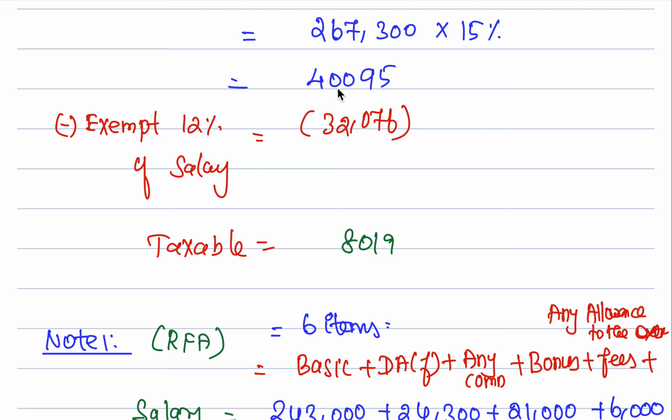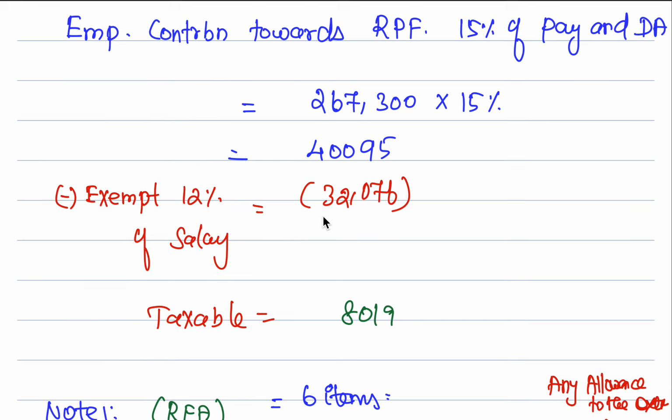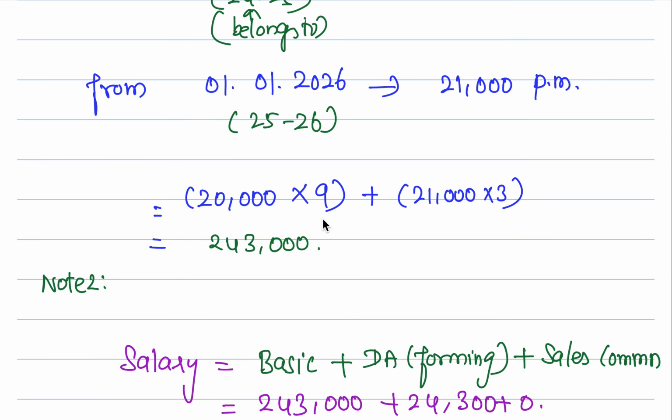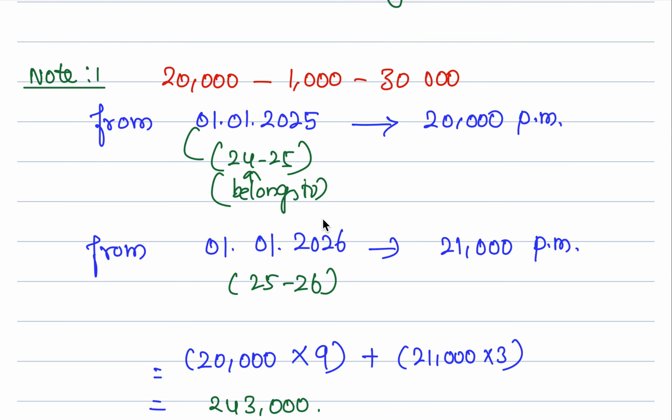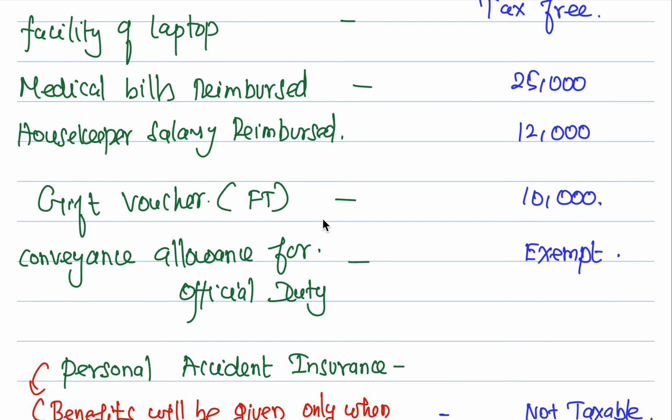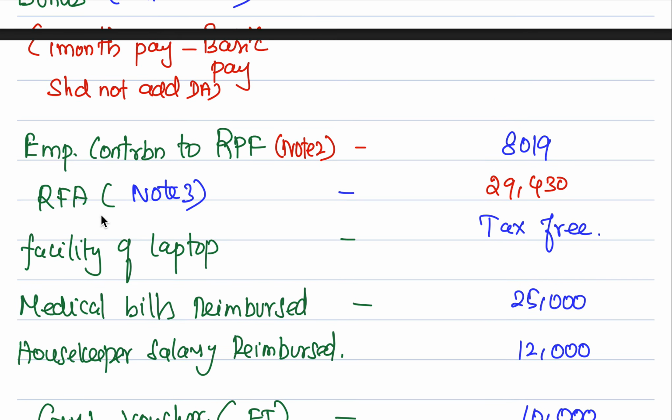Though he had contributed 40,000 rupees, 12% of the salary is exempted. The salary we have calculated; now 8,019 rupees is what? The taxable contribution of the employer towards recognized provident fund. This is something we have calculated. Note number 2 is done now. Okay, moving on to the next.